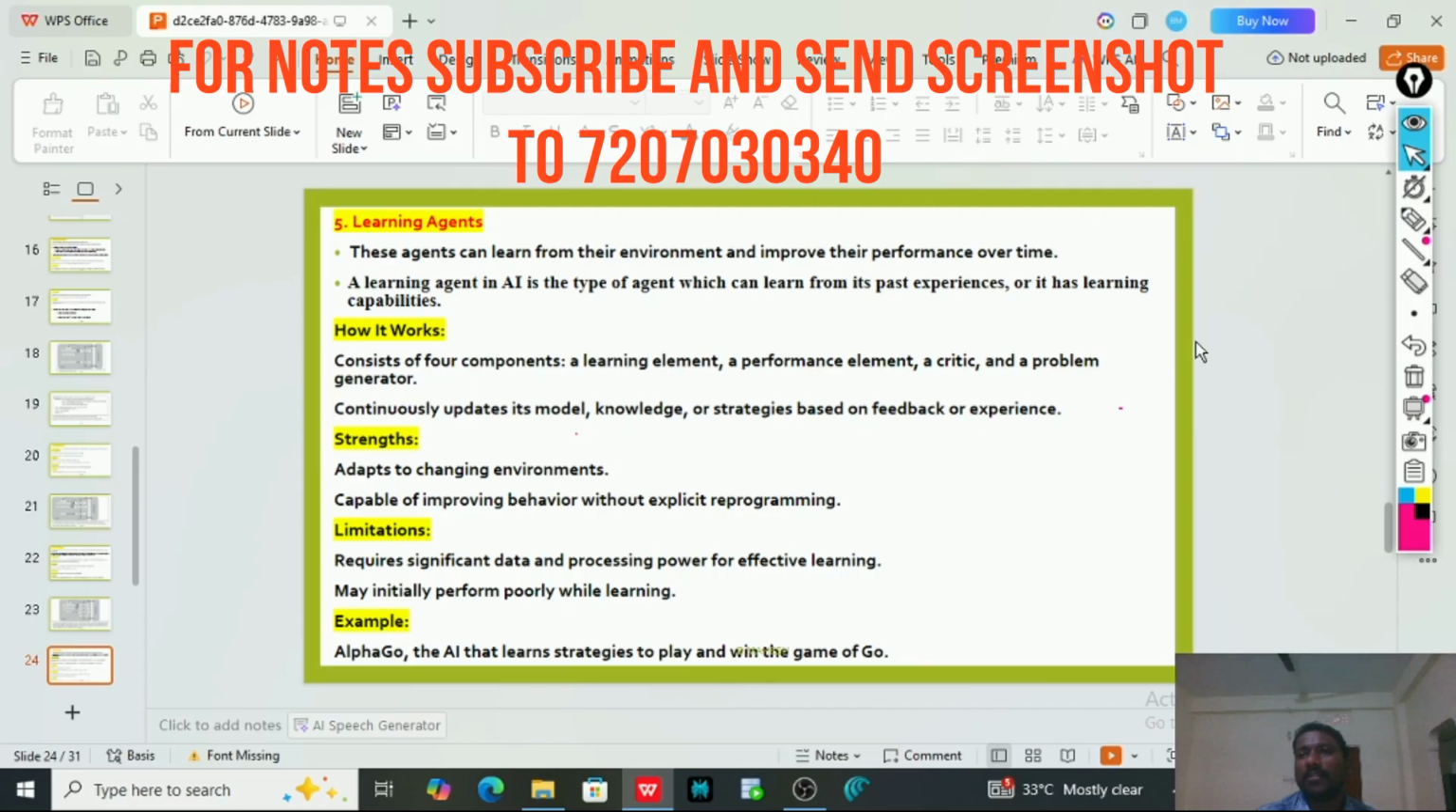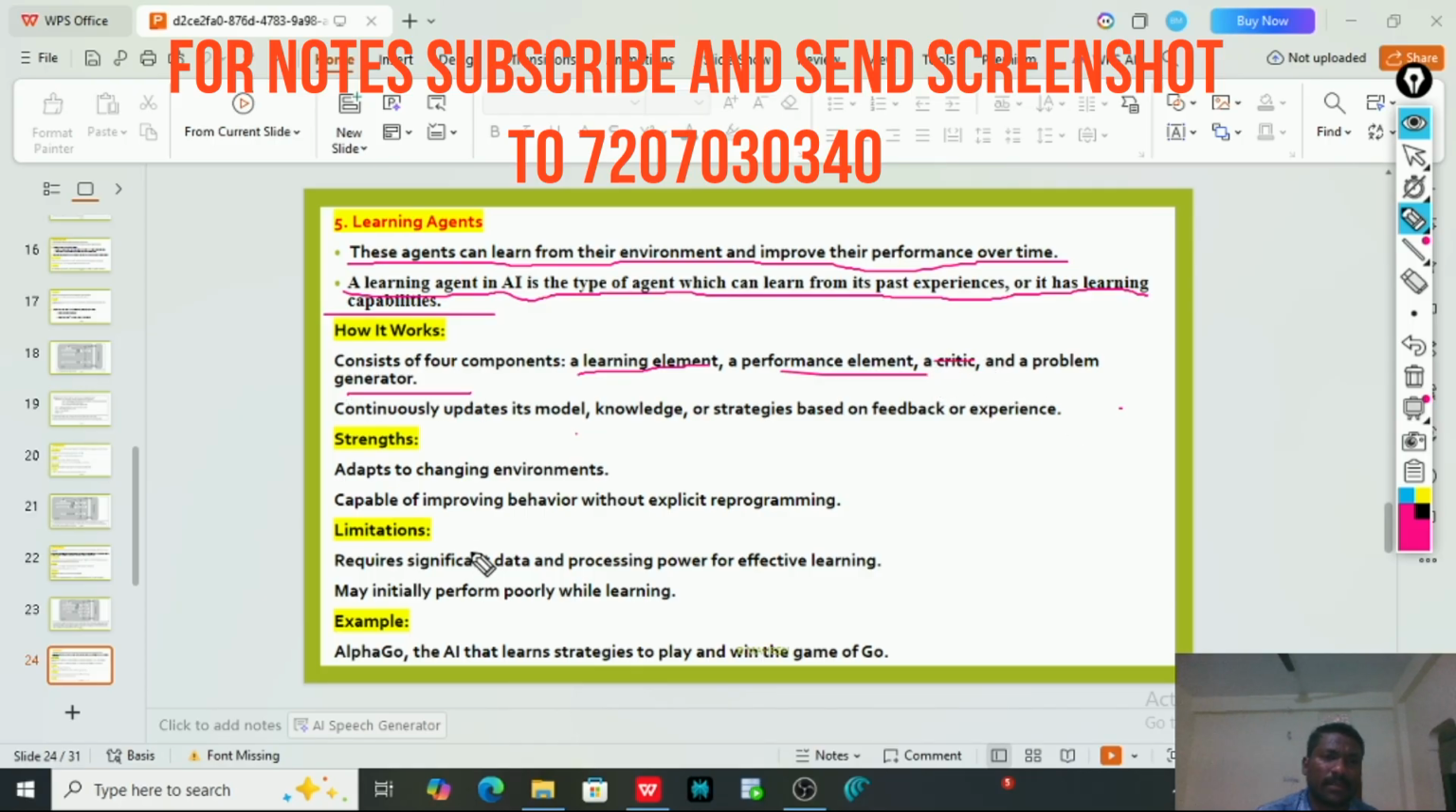And the final one, learning agent. These agents can learn from their environment and improve their performance over time. A learning agent in AI is a type of agent which can learn from its past experiences, or it has learning capabilities. So it works based on four components: a learning element, a performance element, a critic, and a problem generator.